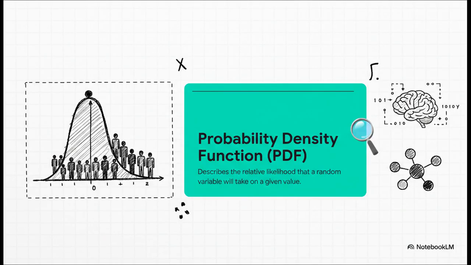First up, the probability density function, or PDF. Don't let the name scare you. Just imagine a graph of the heights of every student at a university. Where is that graph going to be highest? Right around the average height, right? Because that's the most common. And it'll get lower and lower for really short or really tall heights. That curve is the PDF. It just shows you the relative likelihood of seeing any given height.